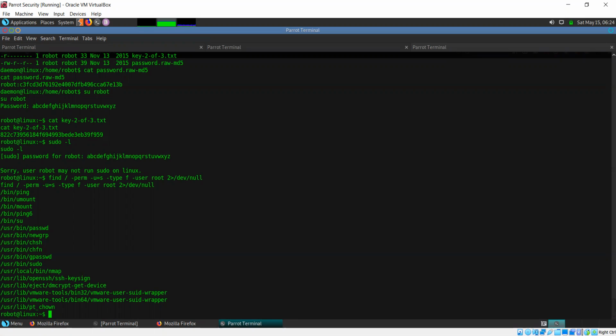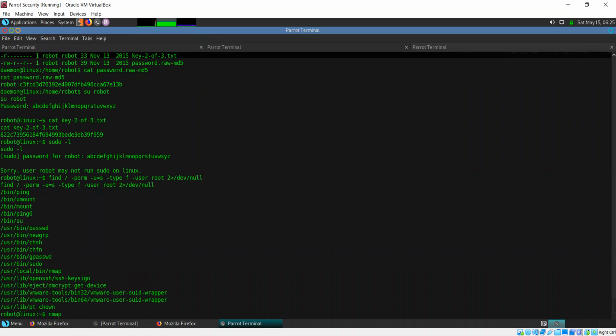So what we do now is we take a look at what files are out of the ordinary, what files I might be able to use for privilege escalation. Can you look at these files and tell me what might be usable? Nmap. Yes, you're right, nmap, because all the others are system files. You cannot use them for any kind of privilege escalation here. But nmap is not a system file and it should not be setuid. So let's check what is up with that.